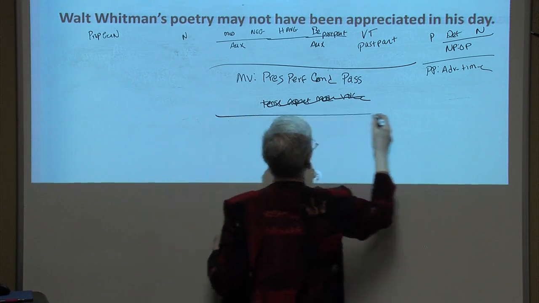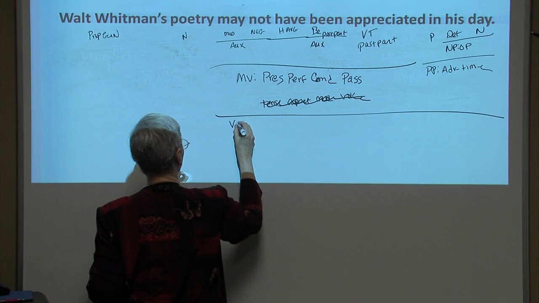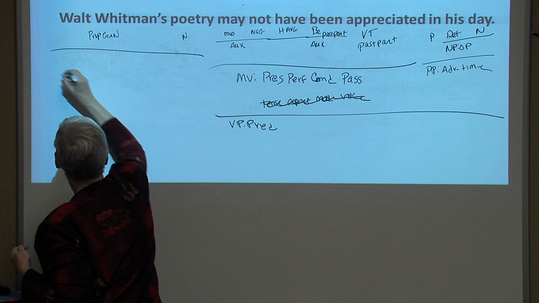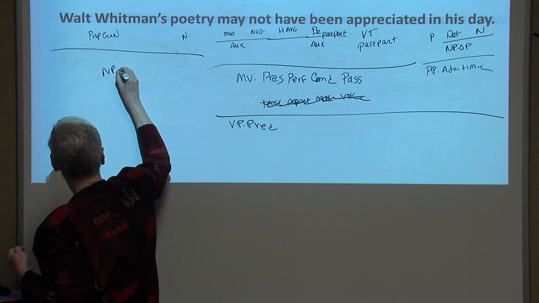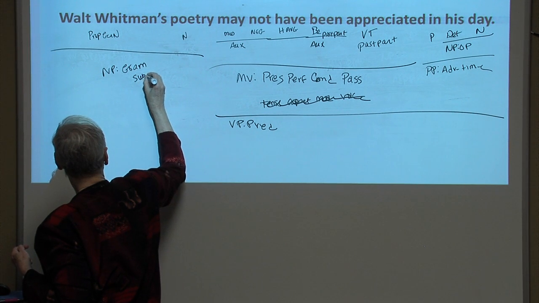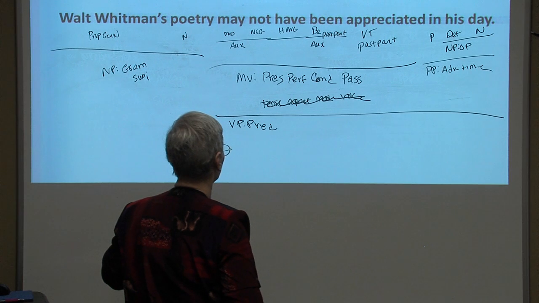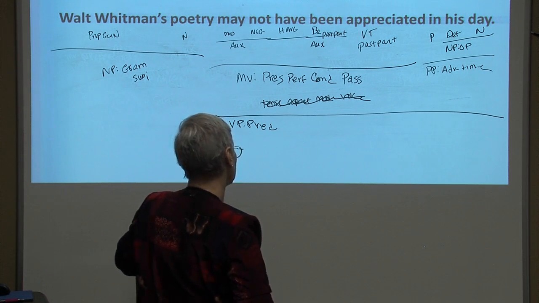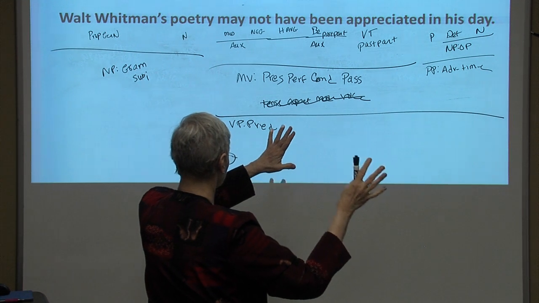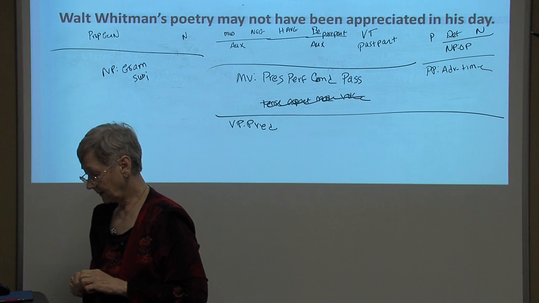And then, may not have been appreciated in his day, is the verb phrase functioning as the predicate. And that leaves Walt Whitman's poetry as a noun phrase. It's the grammatical subject. Whoever did not appreciate his poetry in his day is the logical subject, but it was in a by phrase, and it's been deleted if we knew who that was at all. Well, you get the idea.